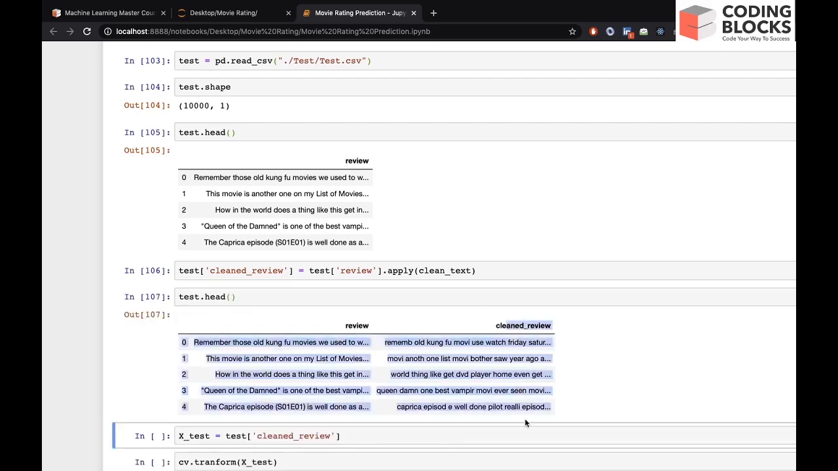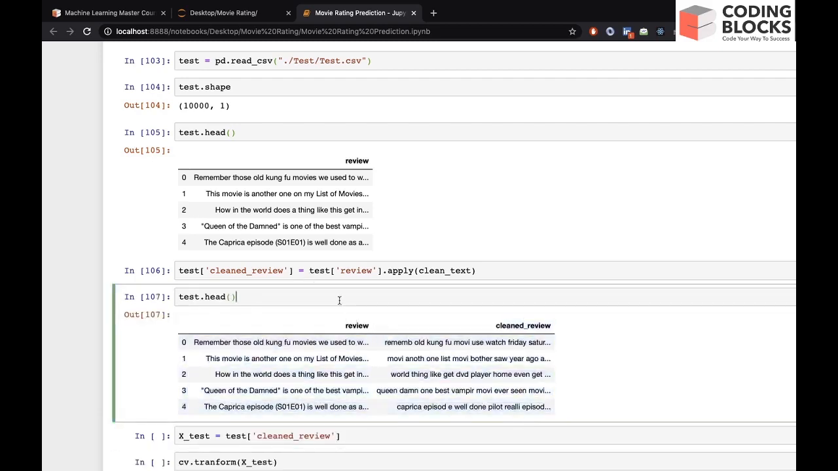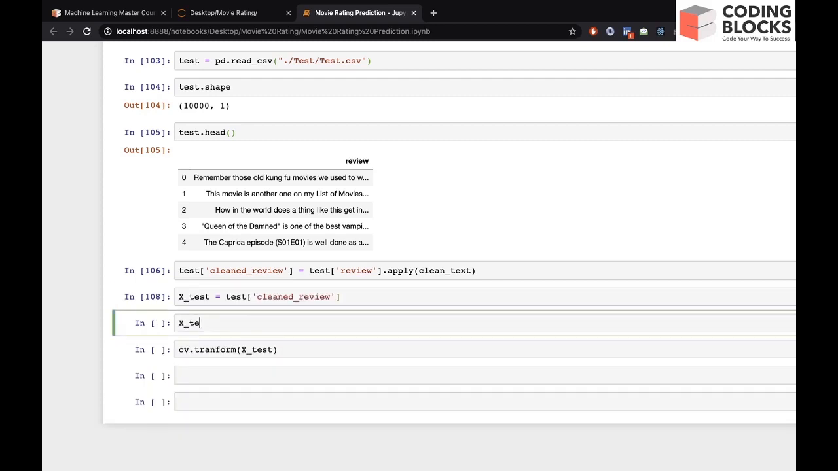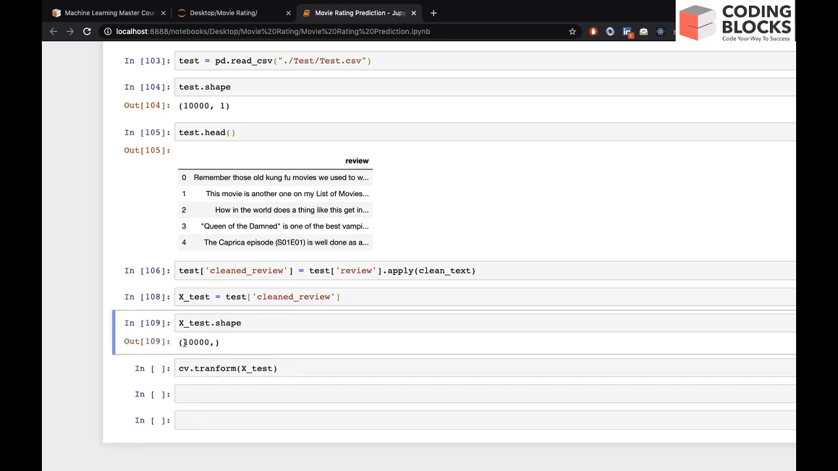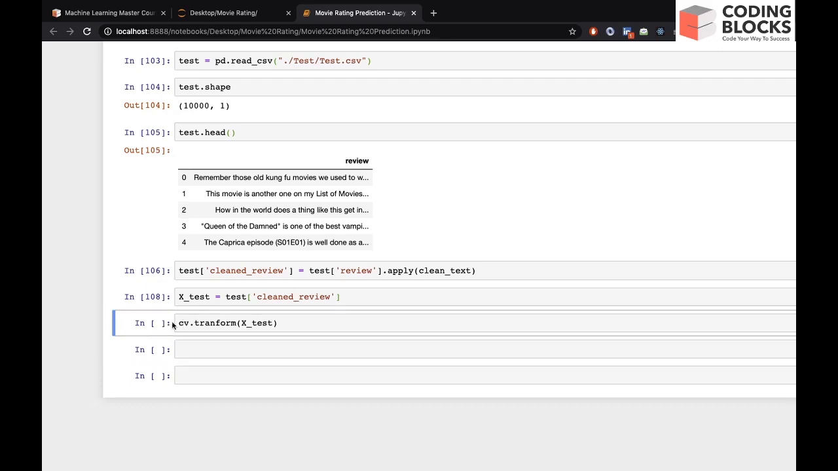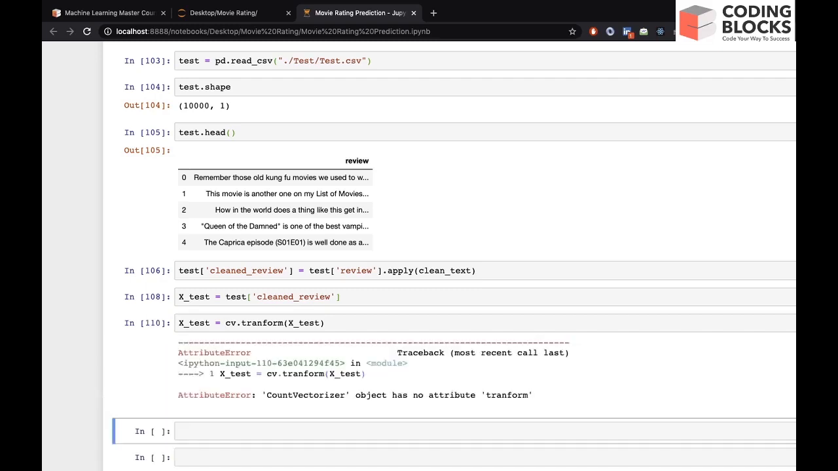So you can see clean reviews, right? So let's access the clean review. We have x test dot shape, all the 10,000 reviews, right? We can do cv dot transform and then x test. So what it will create is a sparse matrix, like it did in the training part. In the training part it created a sparse matrix of 40,000 comma 50,000. Here it will create 10,000 comma 50,000, right? And okay, it should be transformed.